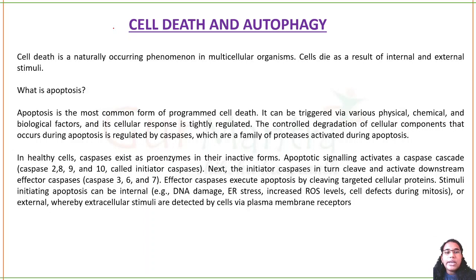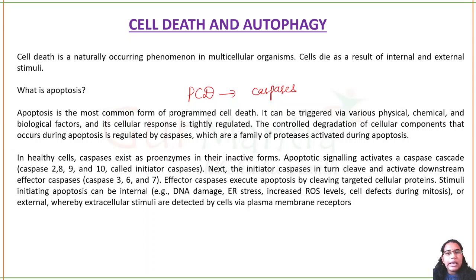The controlled degradation of cellular components that occurs during apoptosis is regulated by caspases. So this PCD, programmed cell death or apoptosis, is carried out by enzymes called caspases. They are nothing but proteases that cause apoptosis to happen.